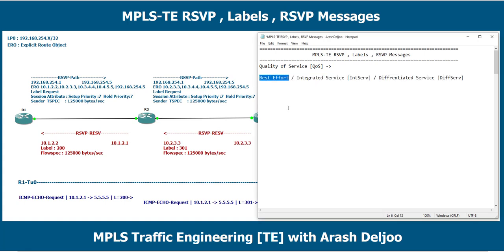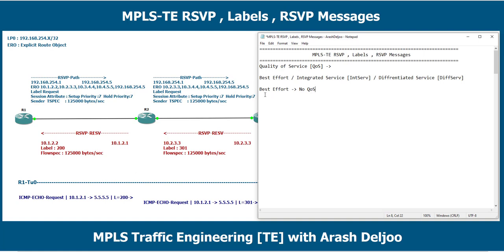In the best effort model of implementing quality of service, we don't have quality of service. This means that when you have a network without any quality of service techniques, we are using the best effort model, and this means that all of the devices should use their best effort to give quality to the traffic, but we don't implement any technique of quality of service.